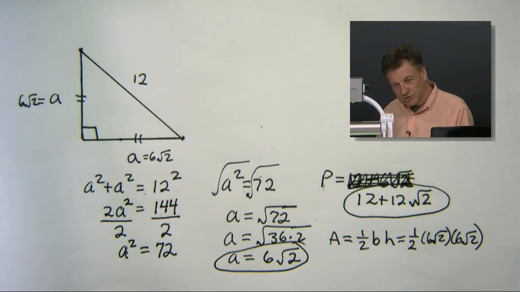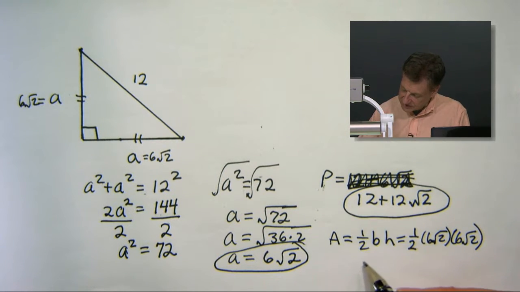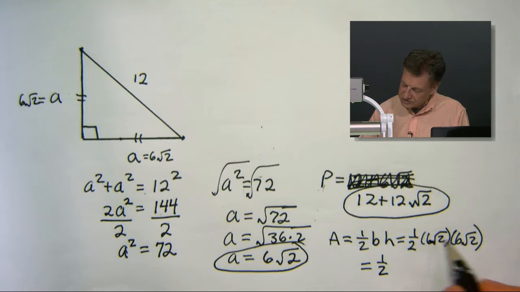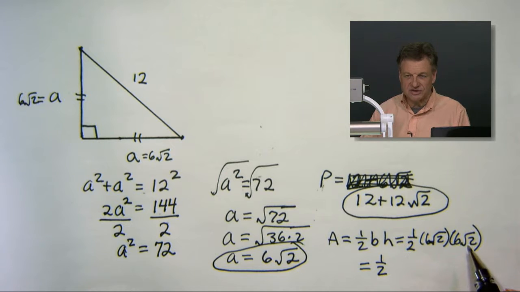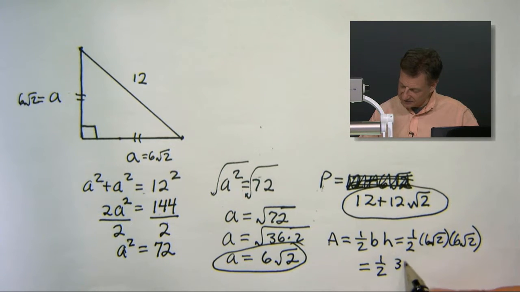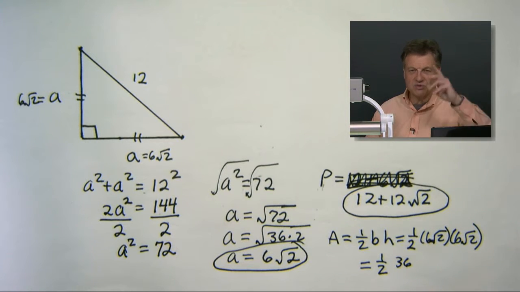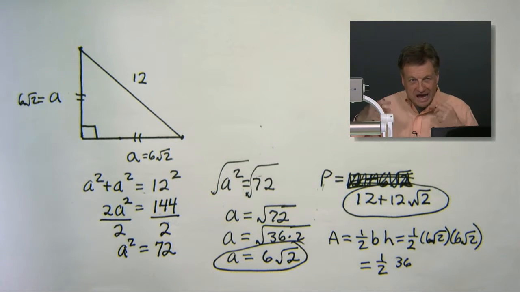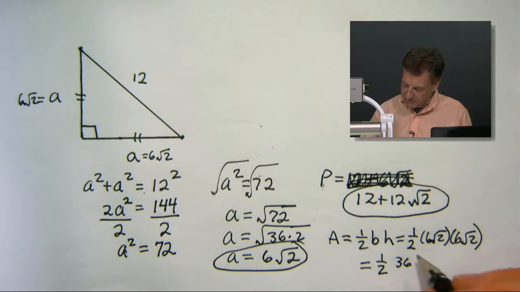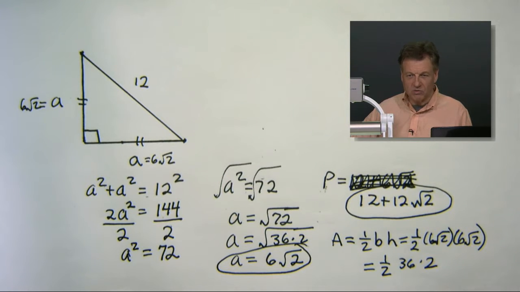Woo! I'm almost off the screen here. Let's see what we're going to get. It's going to be 1/2 of, let's put those 6's together, multiply them out. 6 times 6 gives you how much? We've been there before, haven't we? 36, right? Oh, here's one. Square root of 2 times the square root of 2. I'm thinking, you thinking, what are we going to get? Wow. Square root of 4? And what's the square root of 4 going to give us? 2.